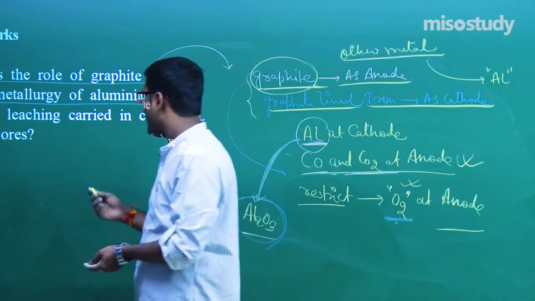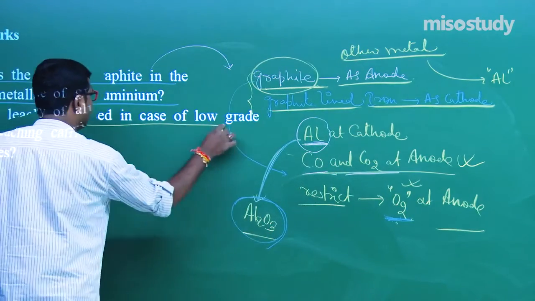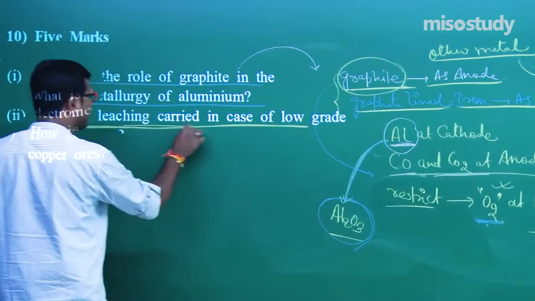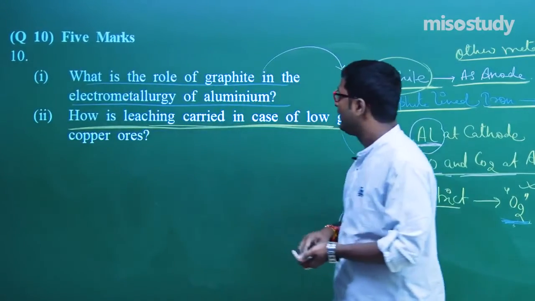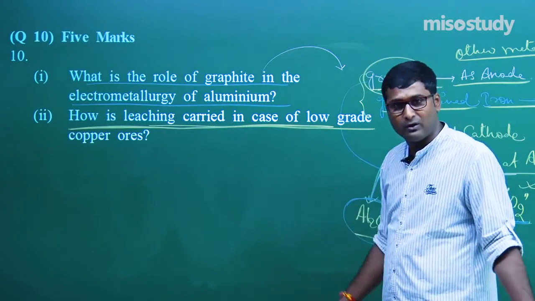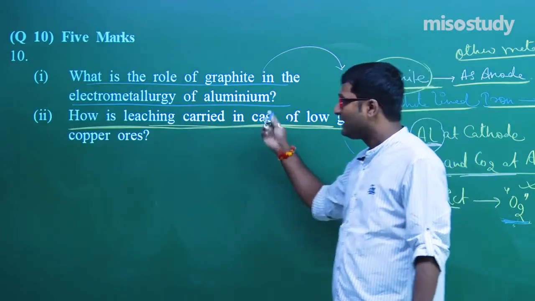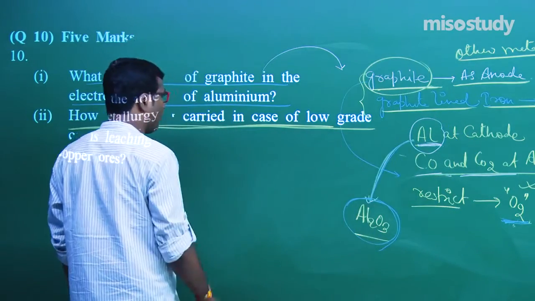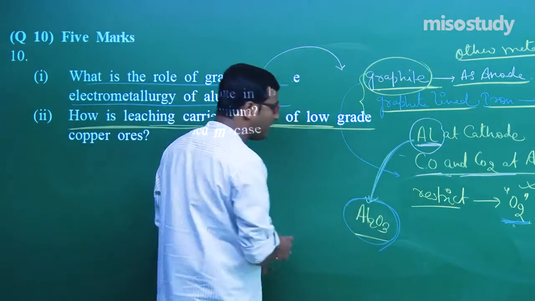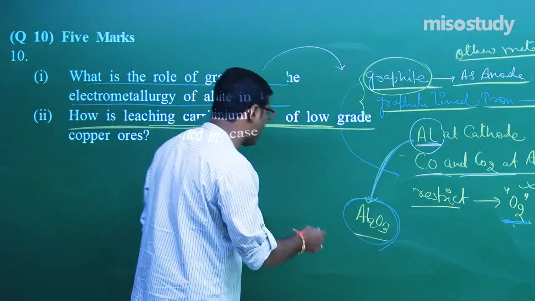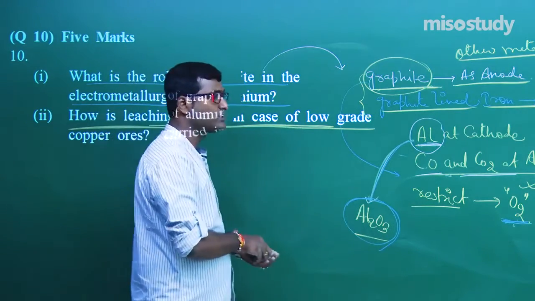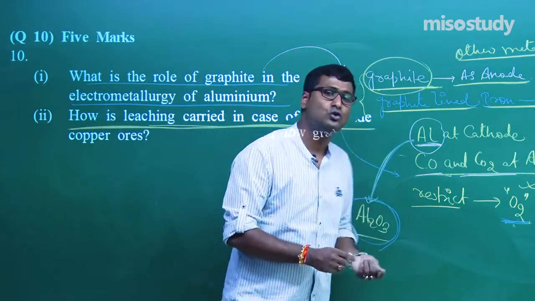Now the next question is, how is leaching carried out? Leaching is the chemical method of concentration of ore, of low grade copper ore. It is very simple. As we know, low grade copper ore is treated with H2SO4 in presence of oxygen when Cu goes into the solution as Cu2+ ion.